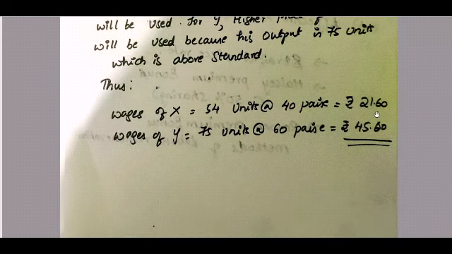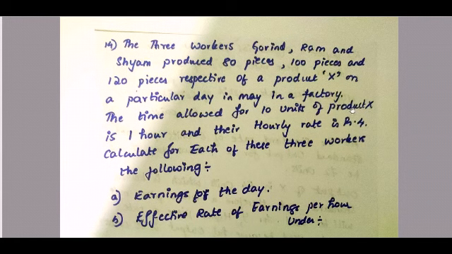The time allowed for 10 units of product X is 1 hour. So the time allowed to produce 10 units of product X is how many hours? 1 hour. And their hourly rate, which is the time rate, is rupees 4 for each hour. For each hour they are supposed to produce 10 units, which is a standard, and they get paid 4 rupees.